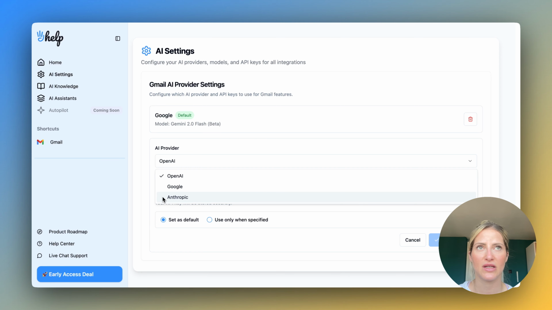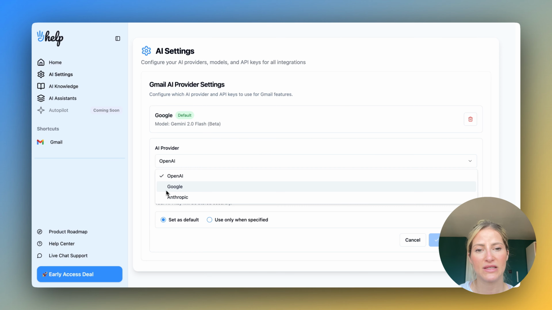Some users were having some errors when trying to set up these accounts, and then we figured out that it was because they didn't have a valid payment method or they didn't have credit in their accounts, which are the two things mandatory for you to start using the OpenAI or Anthropic APIs. On the other hand, Google with Gemini, they do offer a pretty generous free tier to use their API.